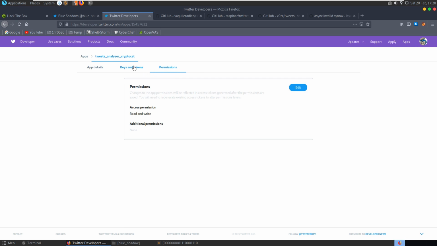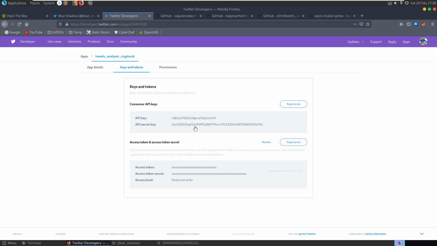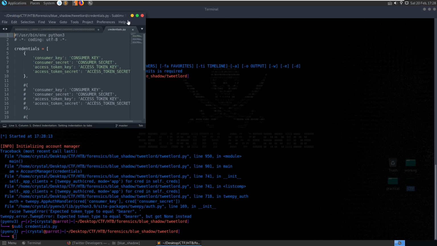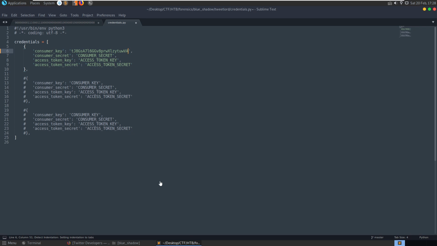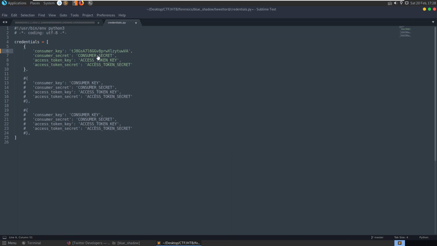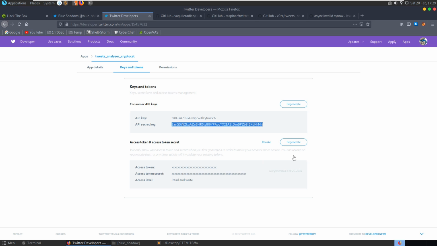Okay, so we need to grab our tokens from here. Let's open up the credentials file, and in here we'll put our consumer key and our secret API key, and then we need to generate access tokens.